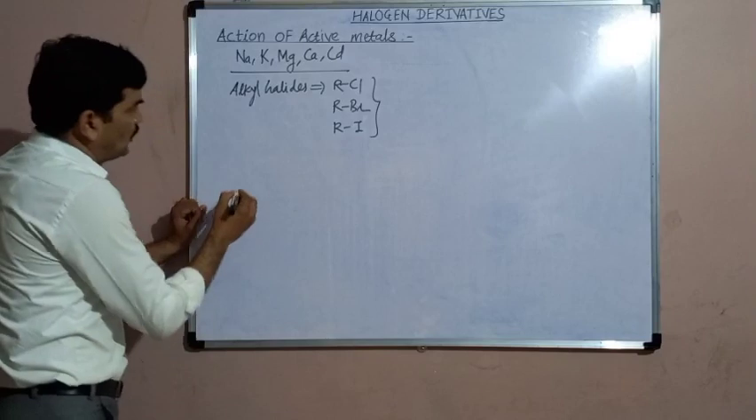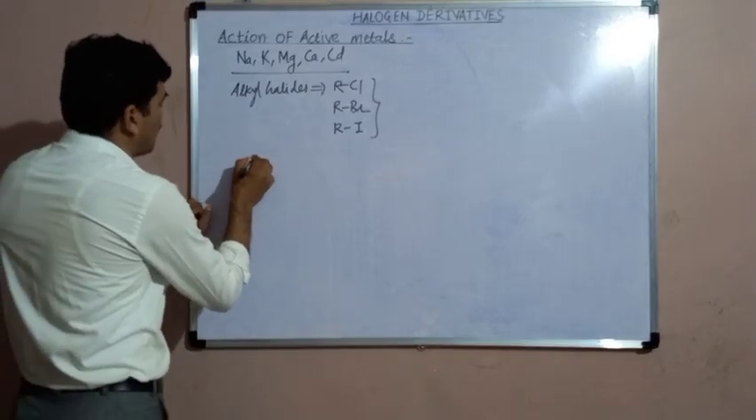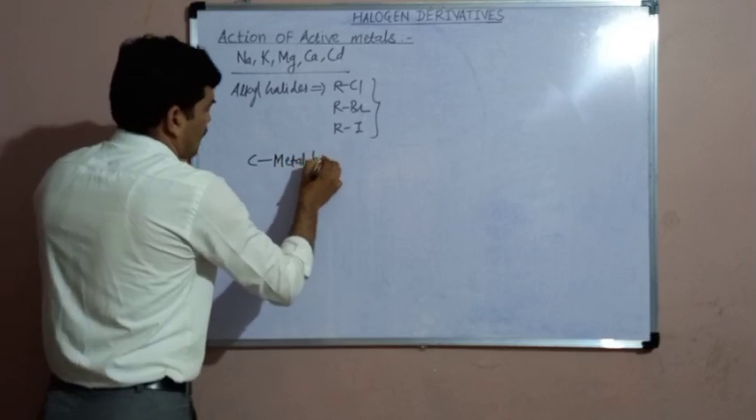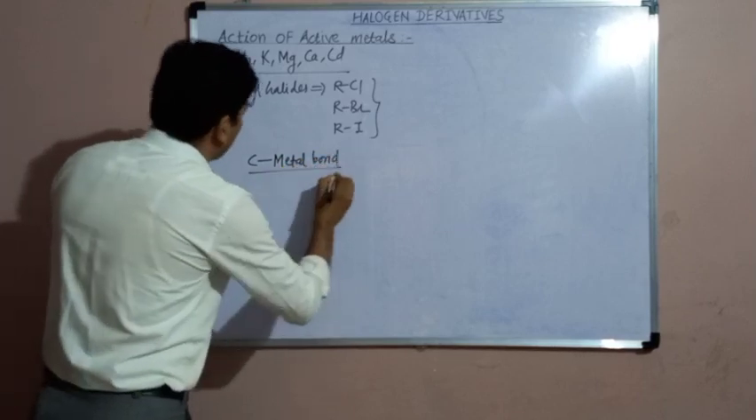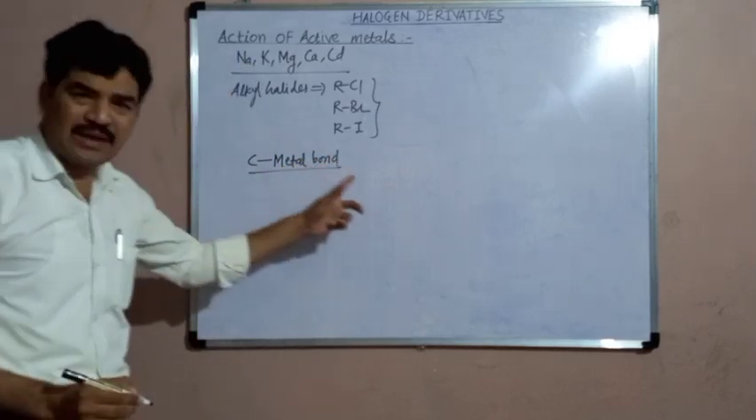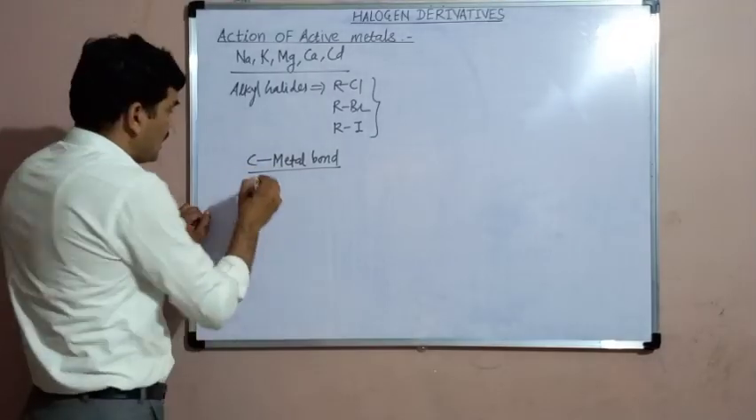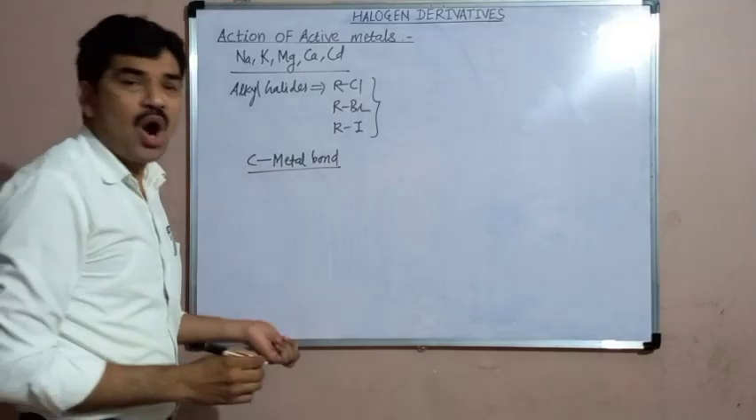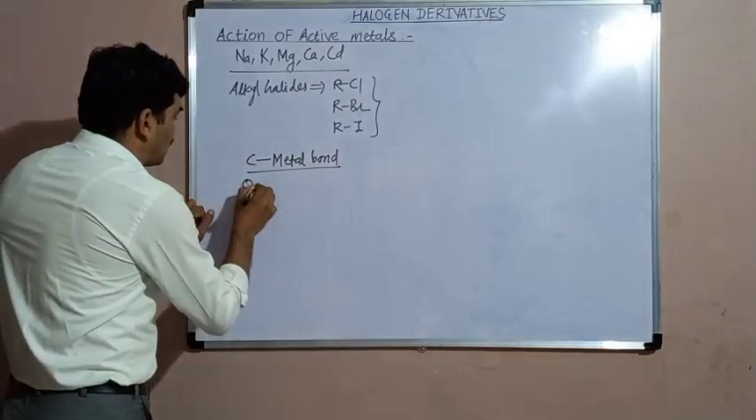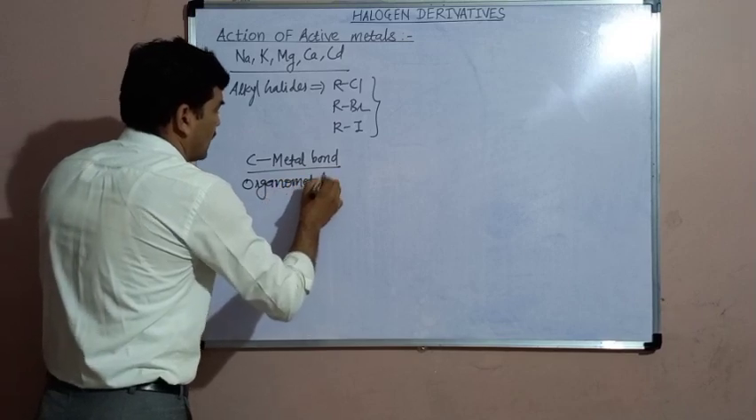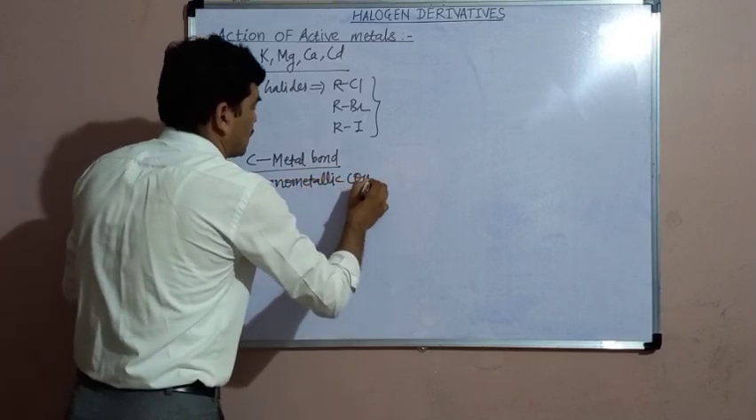In some compounds, there is formation of carbon metal bond. Some of the compounds are formed here which contain the carbon metal bond. There is a direct linkage between the carbon atom and the metal atom. And such type of compounds are called the organometallic compounds.